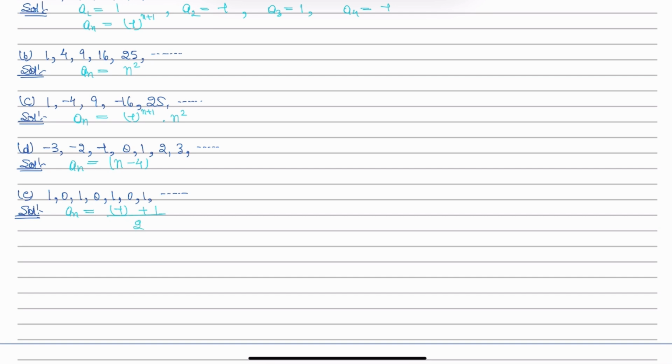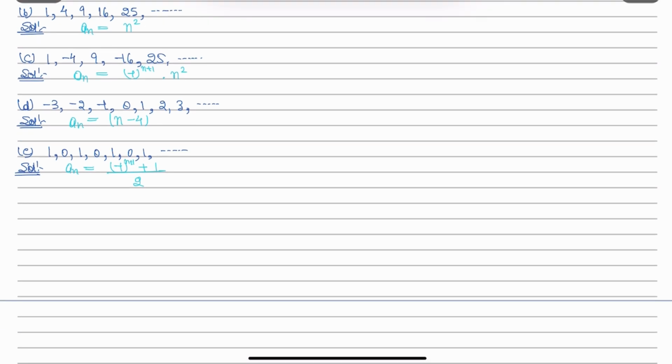Now the first term we need is positive, so it needs to be n plus 1, and the even term comes out as 0, according to the question. Next part, 0, 1, 1, 2, 2, 3, 3, 4, 4 and so on. Now this is my general formula, n by 2 floor function.